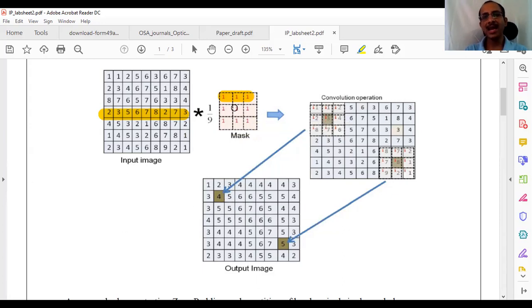Instead of convolution, I can also consider this as a correlation operation. If I consider this as correlation between this signal and this signal, that means without flipping, I do the same operation. Assume that I have taken two vectors of the same dimension, 1 cross 3 or 3 cross 1, and I did the correlation between these two vectors. What does this correlation operation represent?